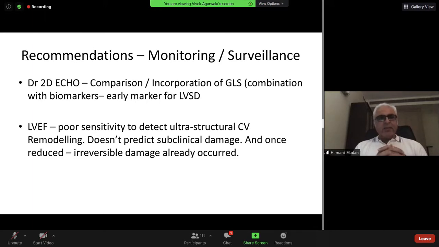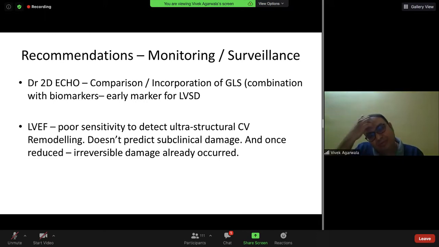When I was doing my DM, I did my DM in Sri Chitra, and the institute next to that was a regional cancer center. Even at that time, about 19, 20 years back, there was increasing data available that perhaps before left ventricular ejection fraction starts going down, diastolic dysfunction sets in much earlier. In fact, my thesis was on anthracycline-induced diastolic dysfunction in patients with normal ejection fraction.